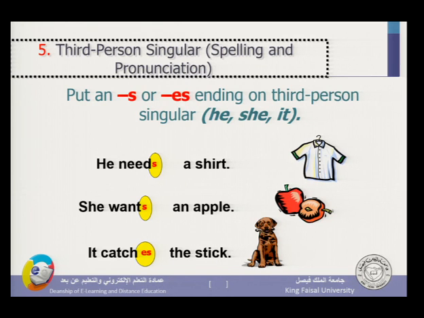But the S stays S when it is preceded by a voiceless sound like T, so I say he wants. But once the S is preceded by sha or ja or another sound, it is pronounced as is. So I say it catches. It catches the stick.